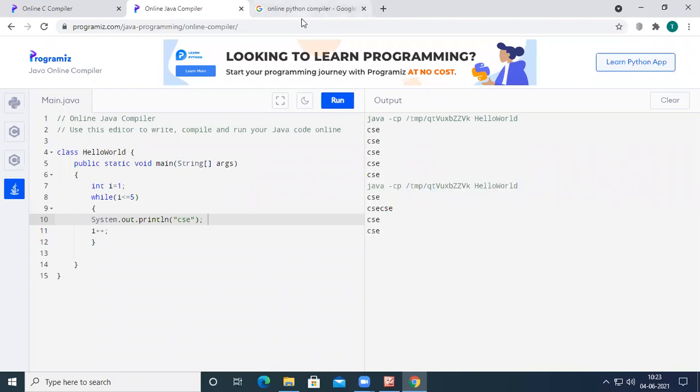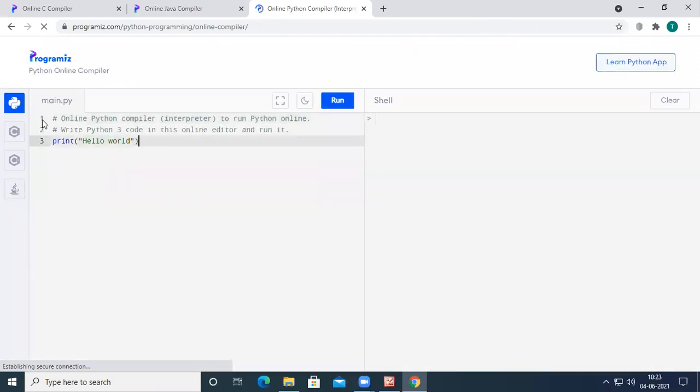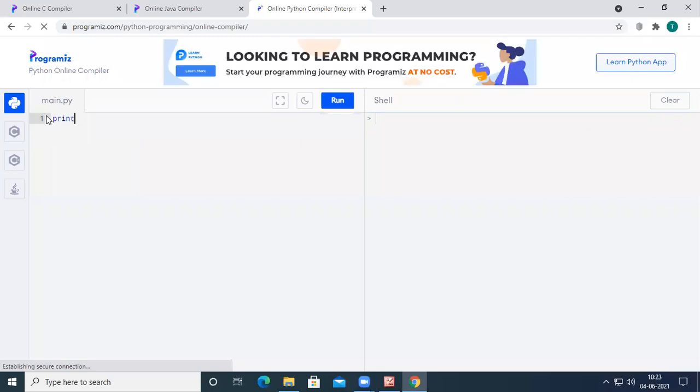Now in Python, what do we have to do in order to print something on the output screen? See here, in Python, if I want to print CSC for 5 times over the output screen, if I write print CSC, it will be printed for 1 time.